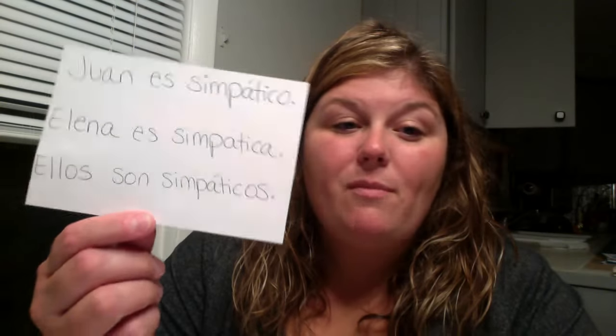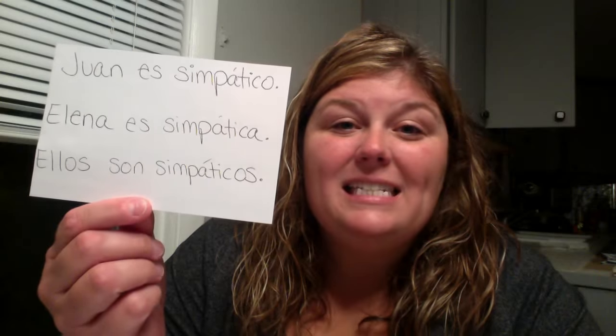And if you think about it, it makes sense because the adjective is describing the noun. And so if it is describing the noun, it has to be whatever the noun is in regards to gender and number. So if the noun that it is describing is masculine, the adjective has to be masculine. If the noun that the adjective is describing is feminine, the adjective has to be feminine because it's describing the noun. The same for singular and plural. If you are describing a plural masculine noun, your adjective has to be plural and masculine because it's describing the noun. So let's take a look at what I mean by this. So, Juan es simpático.